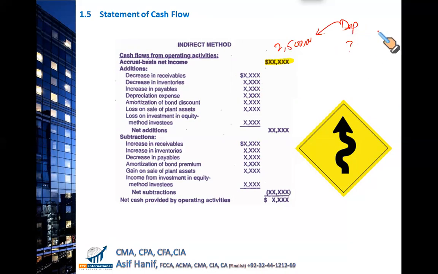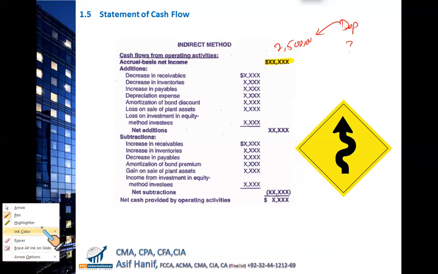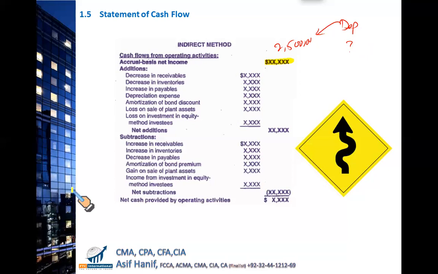Since it's a non-cash transaction, it did not result in any outflow. I should reverse depreciation charge. I will add back depreciation because it's a non-cash expense. Yes, depreciation to be added to the net income. Absolutely right. Similarly, when I issued bonds, there is a discount on bonds. This amortization of bond discount is not a part of your syllabus. We'll discuss this briefly maybe in the coming classes.